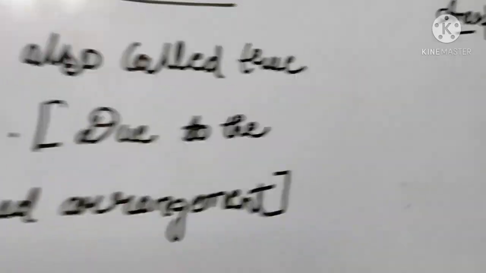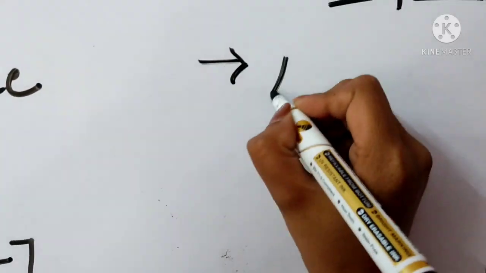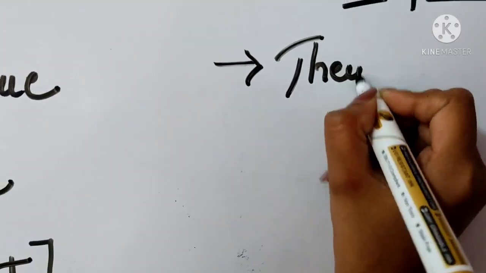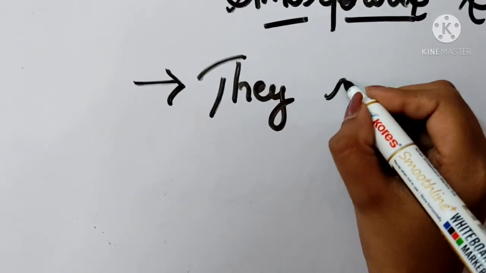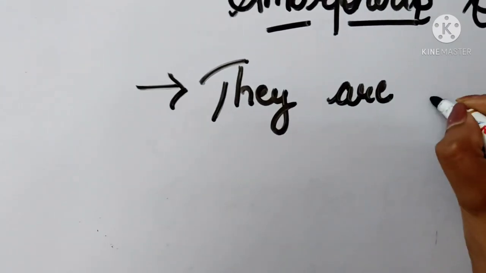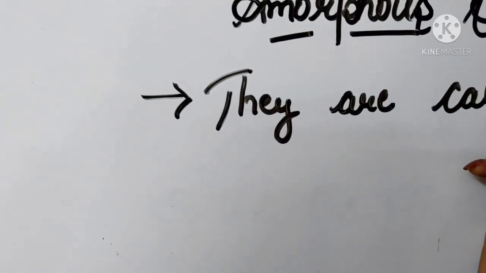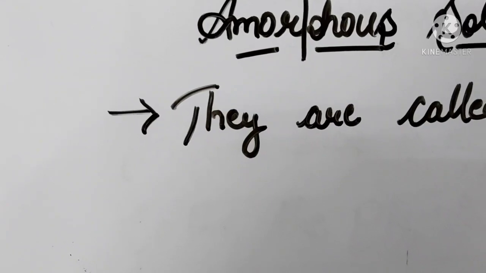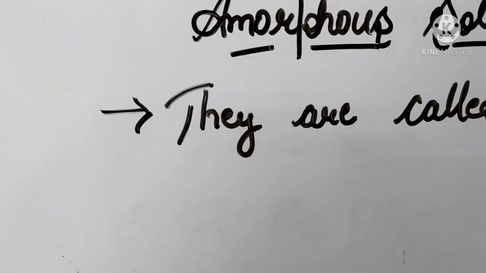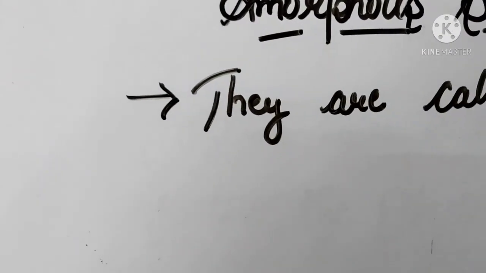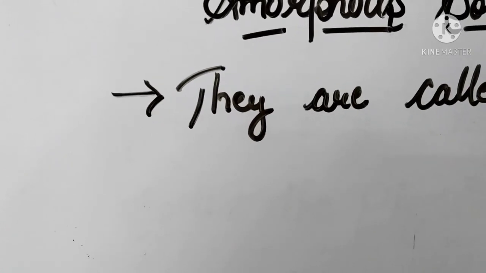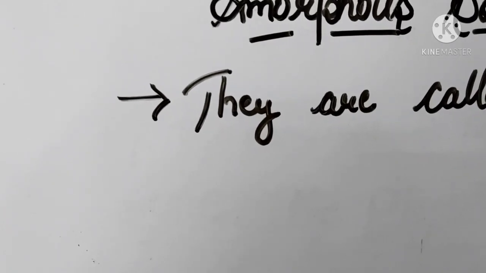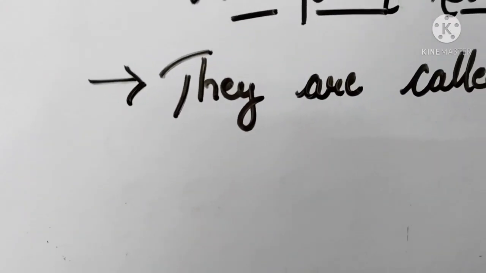On the other hand, amorphous solids are called pseudo solids.